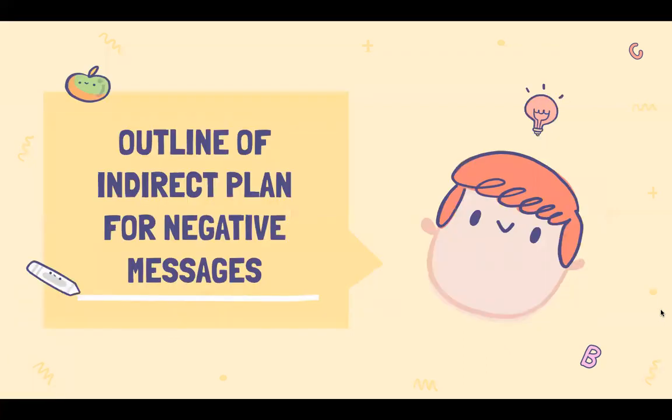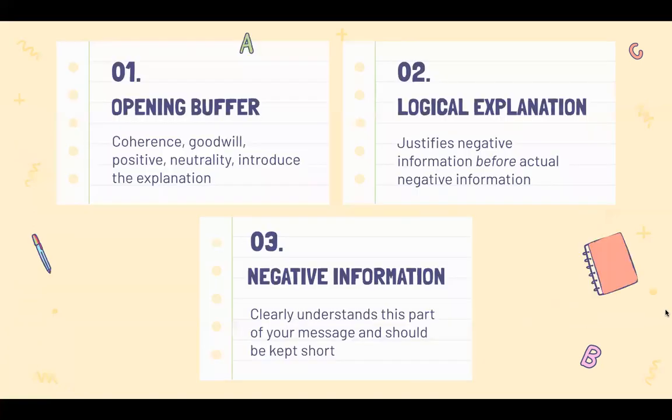Next is the outline of the indirect plan for negative messages. Firstly is the opening buffer. The first sentence or paragraph of the indirect plan is the opening buffer, which should provide coherence, build goodwill, be positive, maintain neutrality, and introduce the explanation. It usually consists of 1 to 3 sentences. Next, the second part is the logical explanation. It's the reasoning that justifies the negative information, presented before the actual negative information.